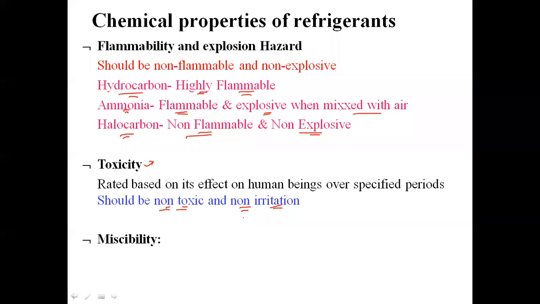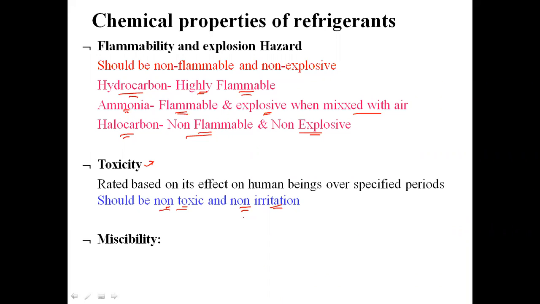Miscibility is the property of the refrigerant to get mixed with the oil. Here, our refrigerant is circulating throughout the system. As we know, the compressor has a number of moving parts. So for proper functioning of the compressor, we need to provide some lubricating oil to that compressor.